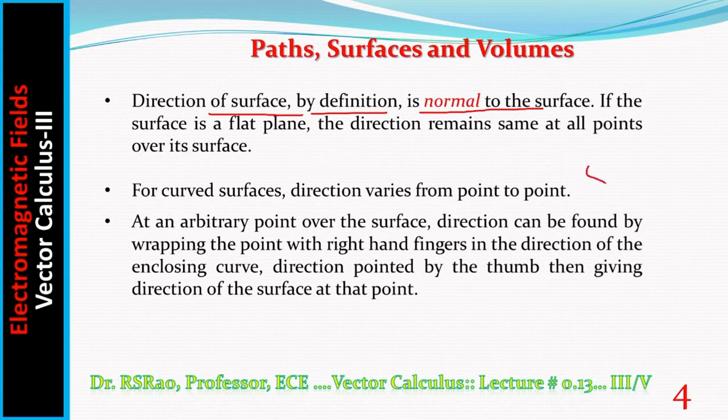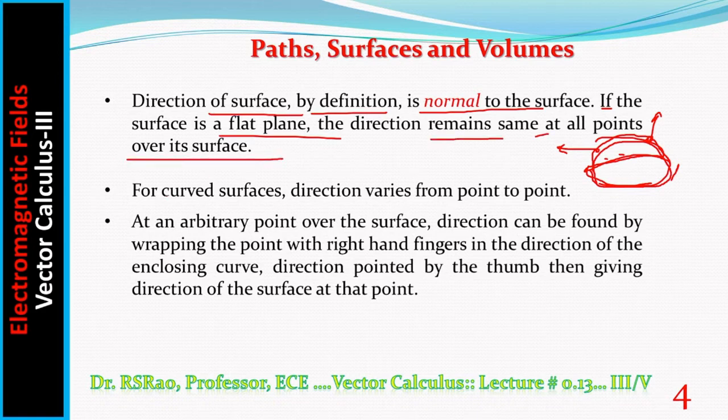Let us suppose here is a closed path. With this closed path as boundary, imagine some surface like this. Because for a path, direction is tangential, when it comes to surface, direction is normal. So here, direction may be like this. Here, direction may be like this. If the surface is a flat one, direction remains the same at all points over its surface. For curved surfaces, naturally direction varies from point to point. As shown, here direction is like this. Here direction is different from the direction at the earlier point.